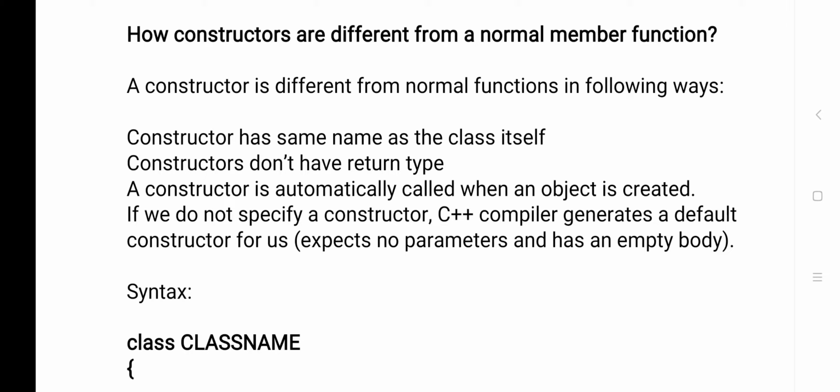A constructor is different from a normal function. A few features are the same as member functions; only the calling and execution methods are different. Only those differences I have given here.